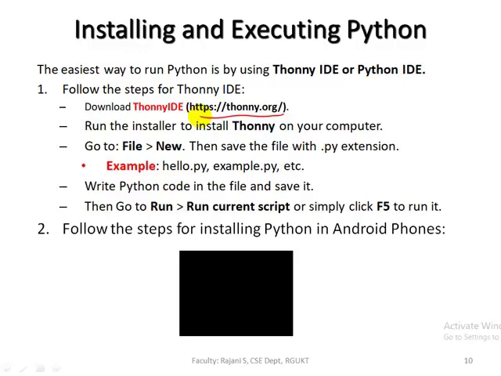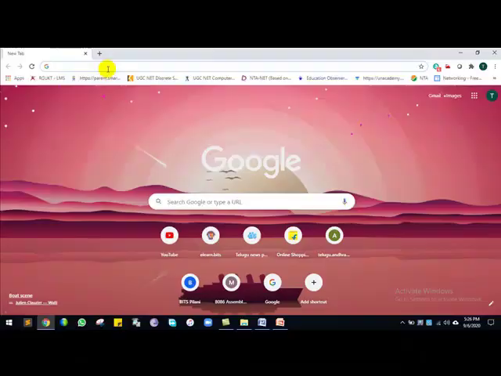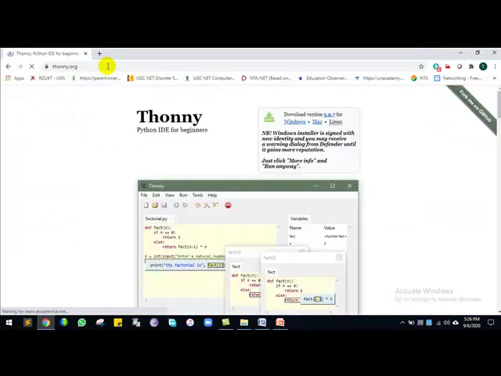I'll show you how to download this Thonny software. Thonny, Python IDE for beginners. We can download it here. For Windows click this one, for Mac click on this, for Linux click on this. Click on Windows to download the IDE for the Windows operating system.